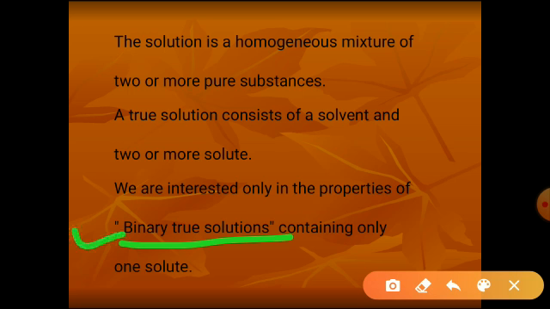Binary means two components only. One is solvent and one is solute. In a solvent, more than two solutes can be dissolved, but we are not going to deal with such a type of solutions. We are going to study the solutions which contain only one solute dissolved in it. That is called the binary solution. Binary, only two components. The first component is solvent and the second component is solute dissolved in it. Such a type of solution we are going to study in this chapter.